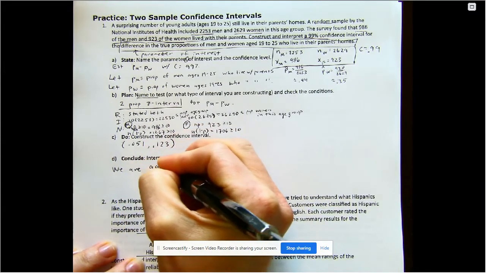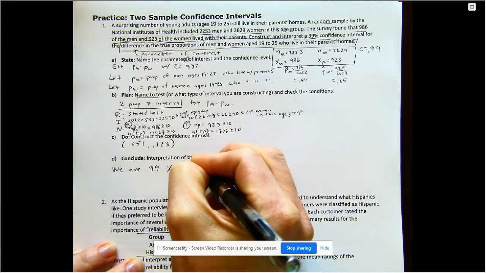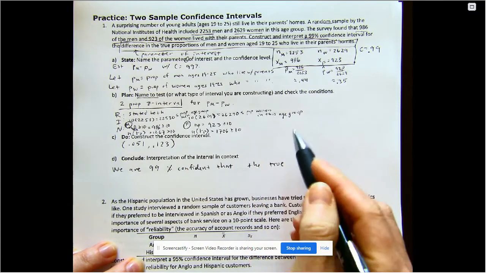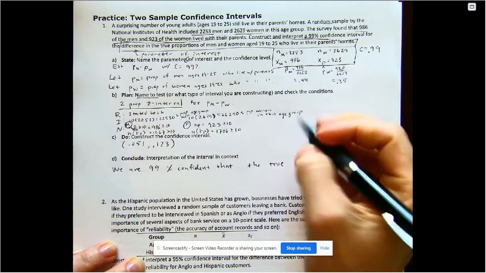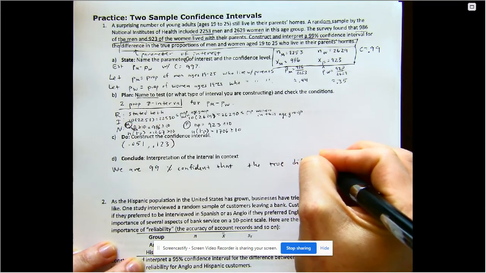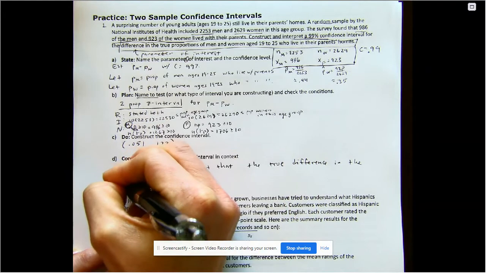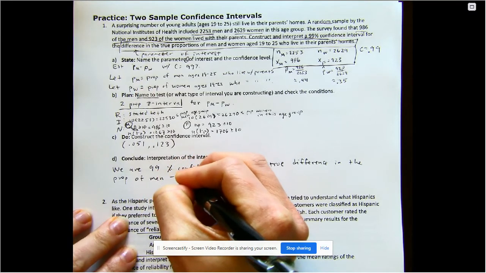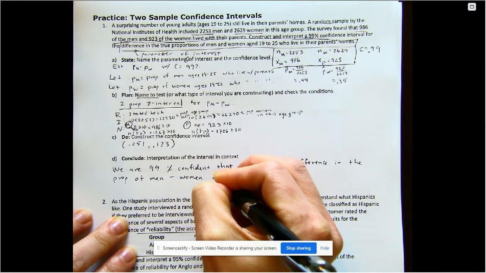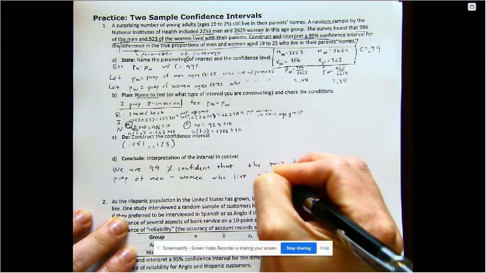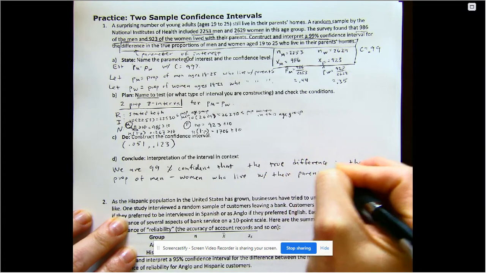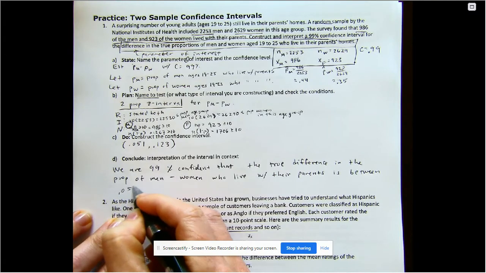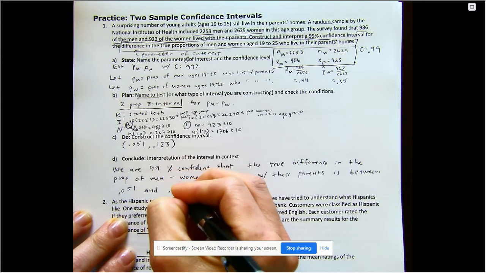We are 99% confident that the true difference in the proportion of men minus women who live with their parents is between 0.051 and 0.123.